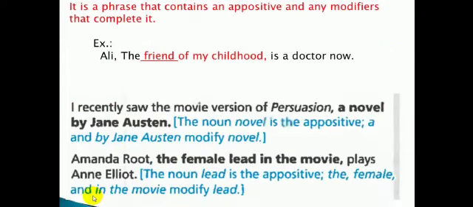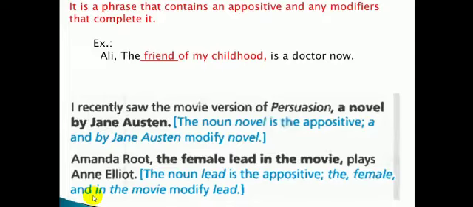So we know now the appositives. We're going to talk about the appositive phrase. It is the phrase that contains an appositive and any modifiers that complete it. So this phrase must contain an appositive and anything that modifies that appositive.